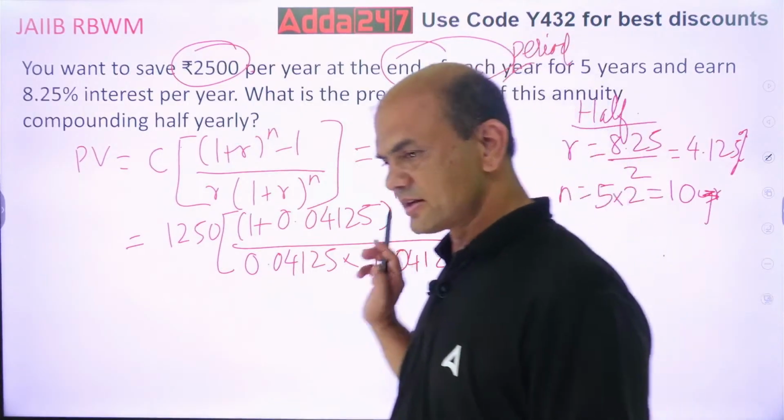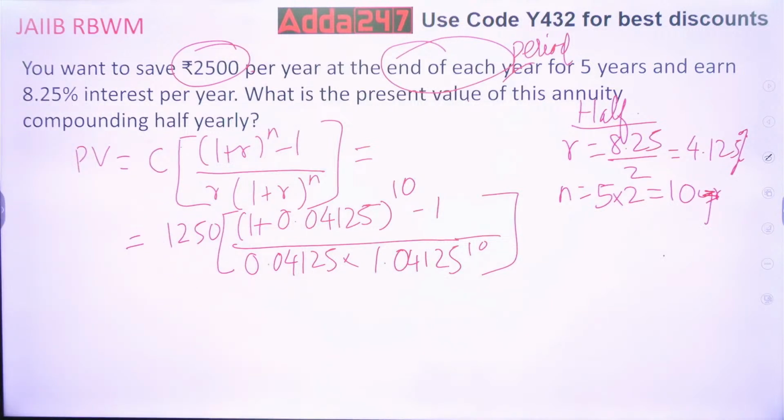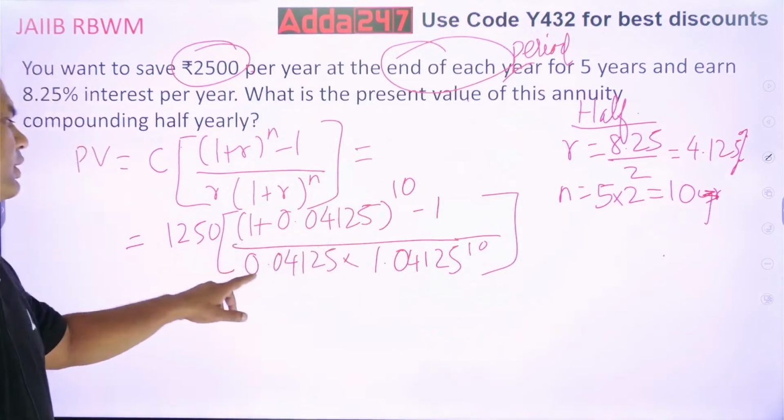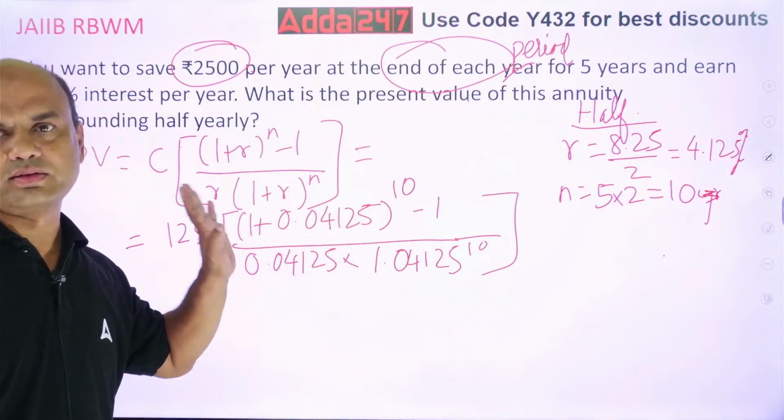Everyone check this again, because this is not that simple to understand. C into 1 plus R raised to n minus 1 upon R into 1 plus R raised to n.